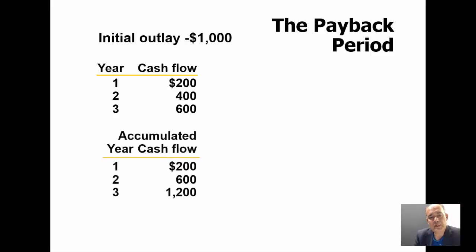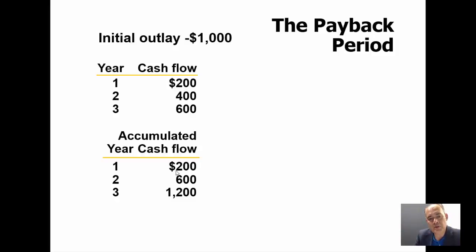So now we calculate the cumulated cash flow by adding up those cash flows in a cumulative way. Remember that here we are not paying attention to the fact that we cannot sum up free cash flows from different time periods because of the time value of money. I mean, $200 in year 1 is not exactly the same as $200 in year 2, because I could invest the $200 in year 1 and get a return for year 2. But anyway, regardless of this situation, let's suppose we can accumulate those free cash flows.